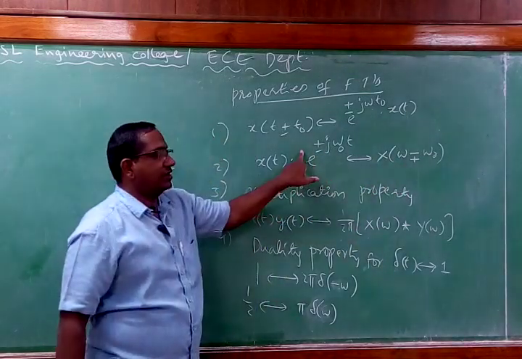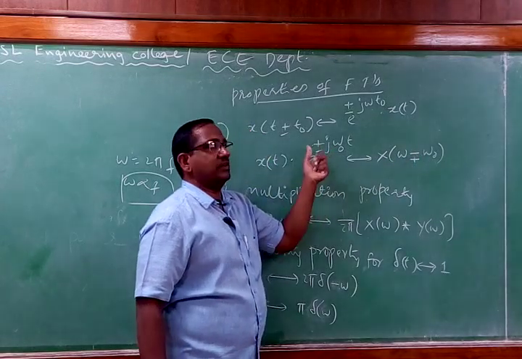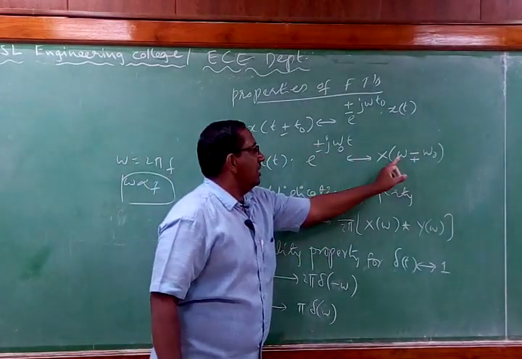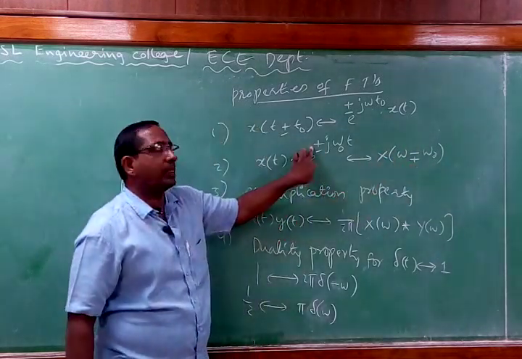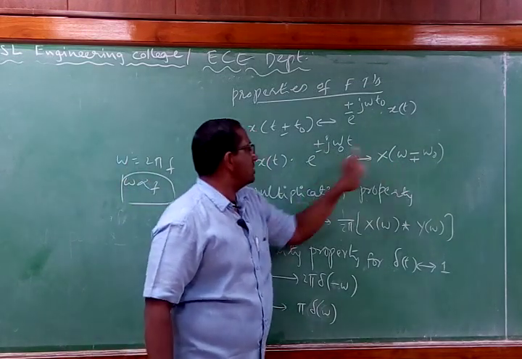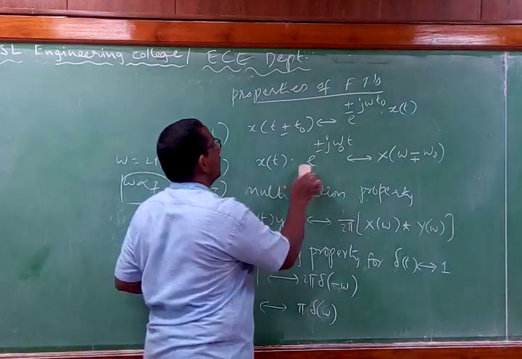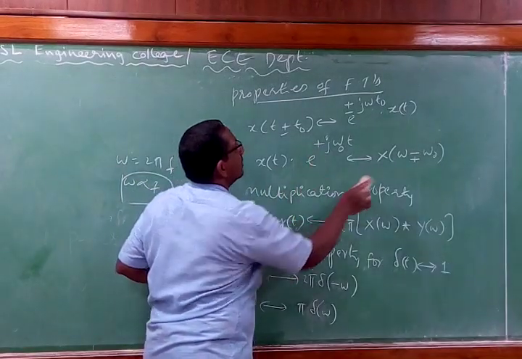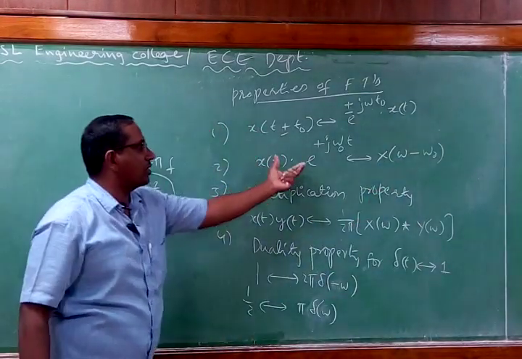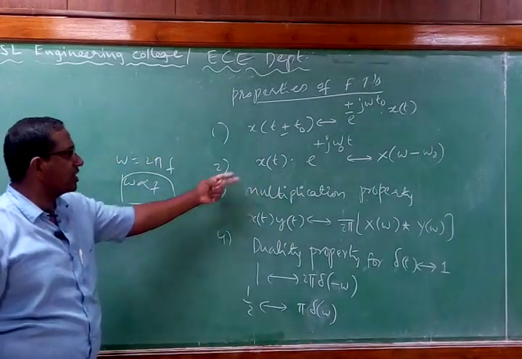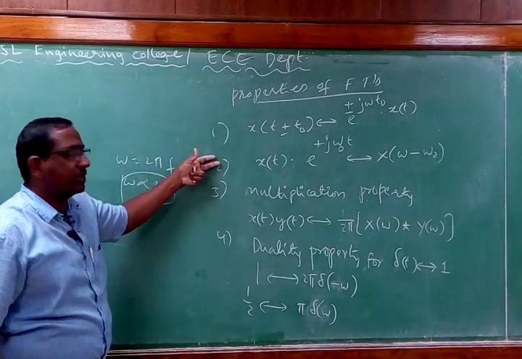But with the opposite sign, the phase is going to be different here. It is minus here, so it will be plus here. That means if the signal here is shifted towards the right, a delayed signal, then you are going to have advancement here. So you have to remember this form. If you say x of t into e power plus j omega naught t, then you are going to have X of omega minus omega naught. That is the property known as the frequency shifting property. The first one is the time shifting property, then the frequency shifting property, and the multiplication property.